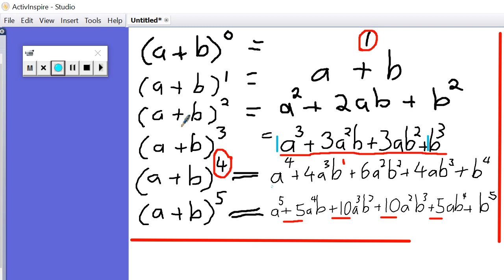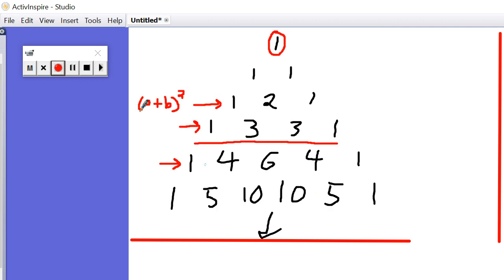So how do we get these numbers? 1, 4, 6, 4, 1. This is to the power of 4. So 0, 1, 2, 3, 4. I go down to the fourth layer deep in our Pascal's triangle, and I should see the numbers 1, 4, 6, 4, 1. Do I? 1, 4, 6, 4, 1.